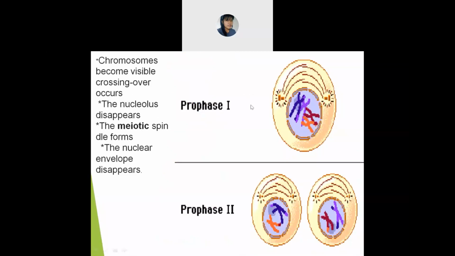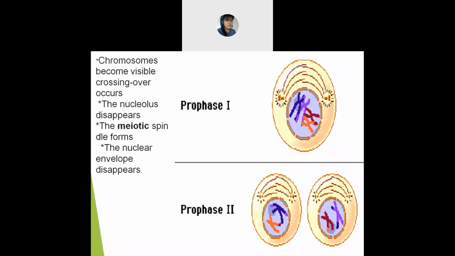Okay, let's see the prophase. Prophase 1. So in prophase 1, what will you find? The chromosomes become visible. And what happens here? Crossing over also occurs. Crossing over means they attach. They start to attach to each other. Understand? The chromosomes start attaching with each other. This means crossing over.